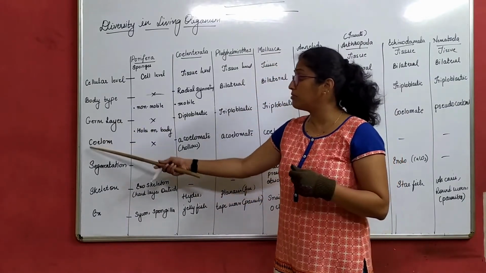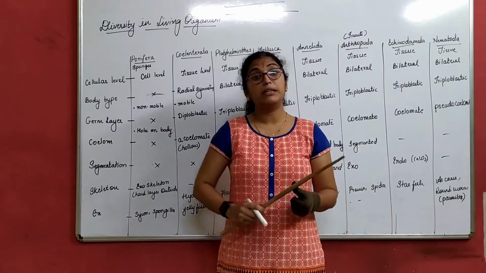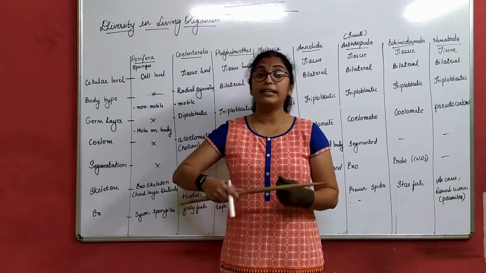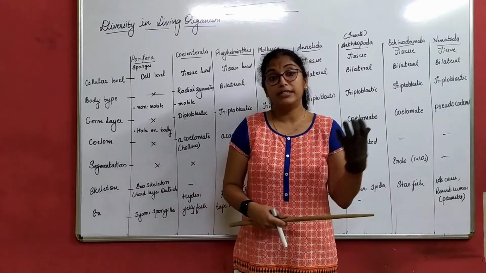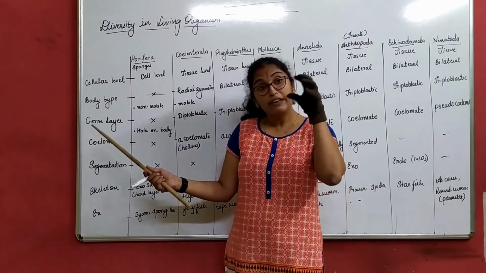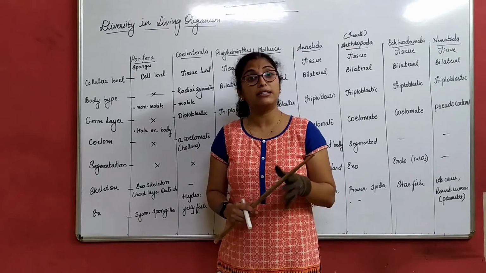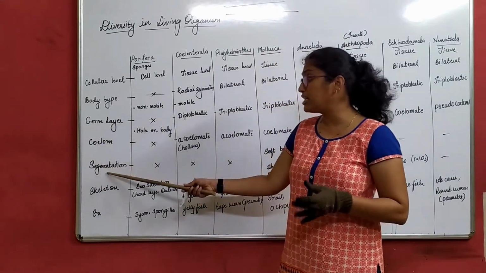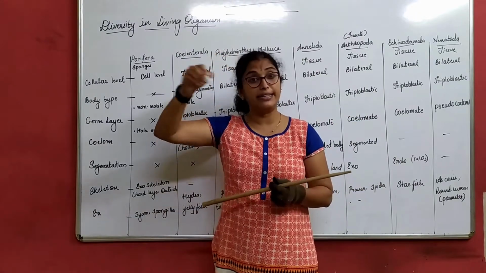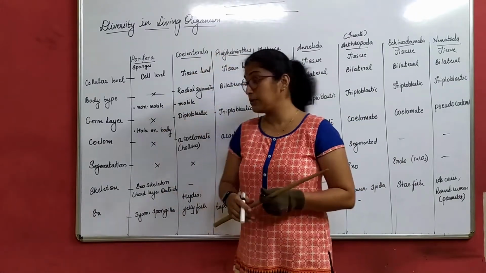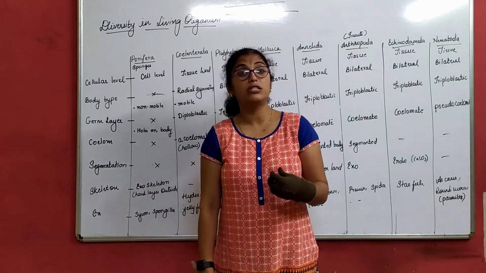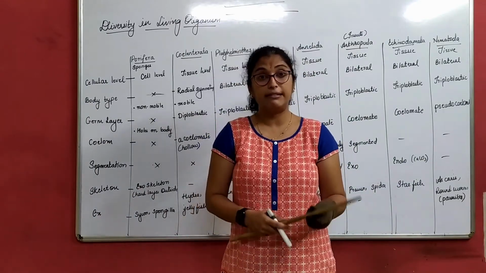Then we understood about the coelom. Coelom is nothing but a cavity. Do they really have a cavity, a hollow space, or do they have a type of false cavity known as pseudocoelomate, or if they have a cavity, it is called a coelomate. Next, we understood about segmentation. Segmentation is the body lines. Do they have body lines? Then about the skeleton. Do they possess exoskeleton or endoskeleton?